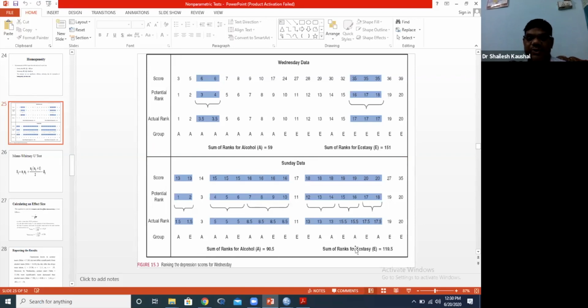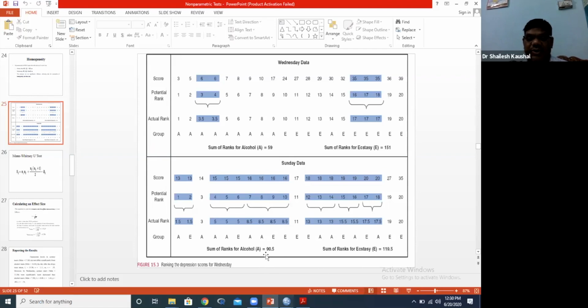And for the other group, the sum of ranks of ecstasy tablet is 119.5: 1.5 plus 5 plus 8.5, 8.5, 11 plus 11. We sum all 10 observations from the ecstasy tablet group.